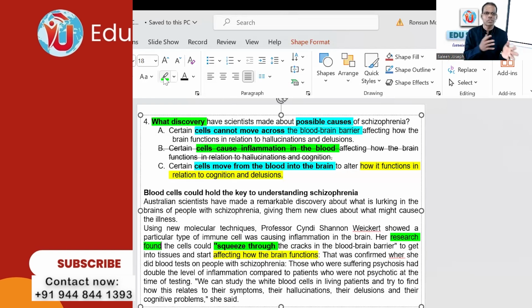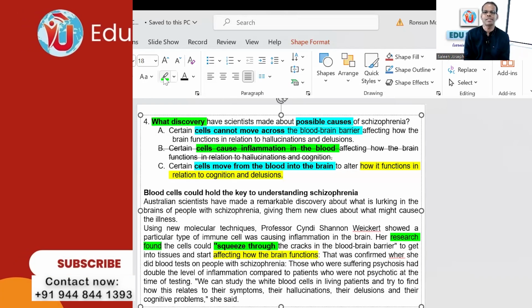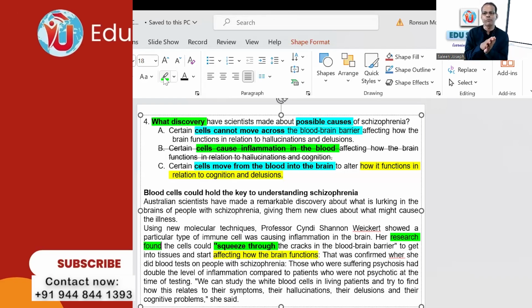Means it causes delusions and cognition. How it functions means how the brain functions. Certain cells move from the blood into the brain to alter how it functions, means how the brain functions in relation to cognition and delusion. That was confirmed.